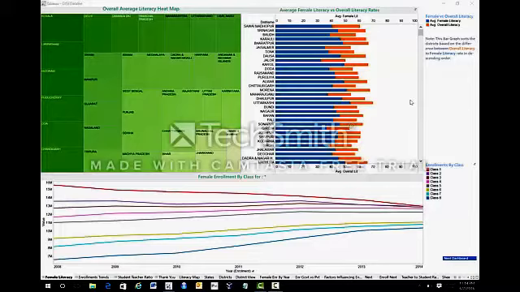So we have created three dashboards. One depicts overall literacy rate versus female literacy rate, and the second one is enrollment trends and factors influencing enrollments. The third one is teacher to enrollment ratio. So let's start with overall literacy rate.